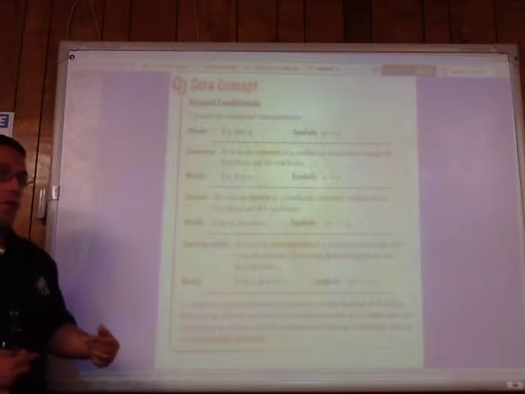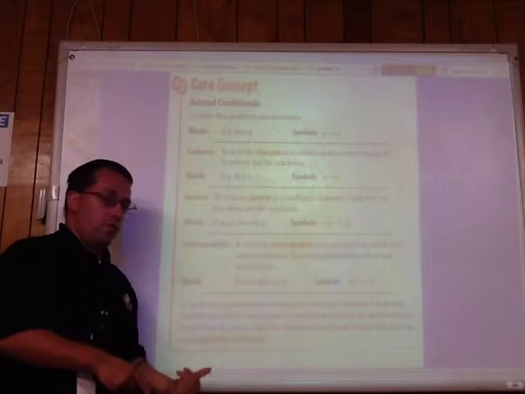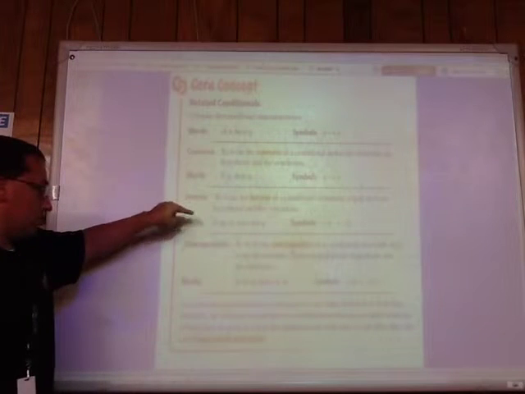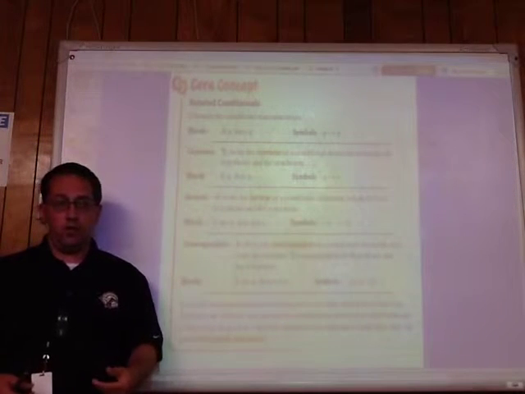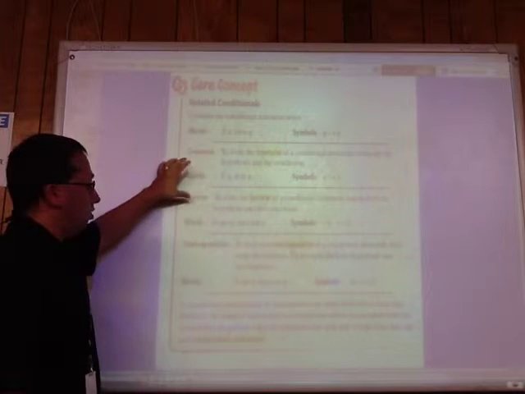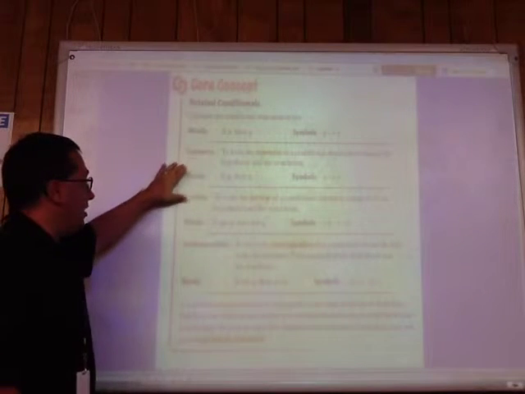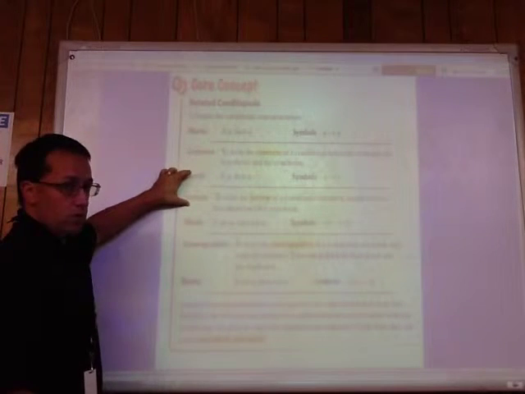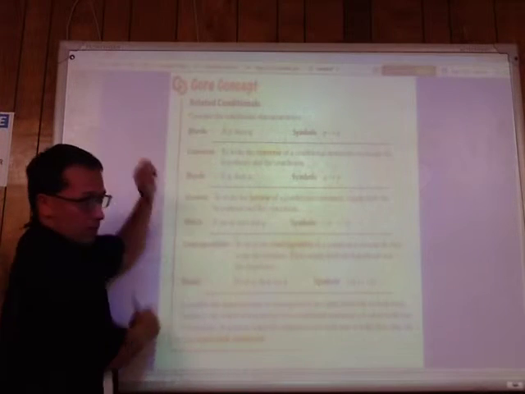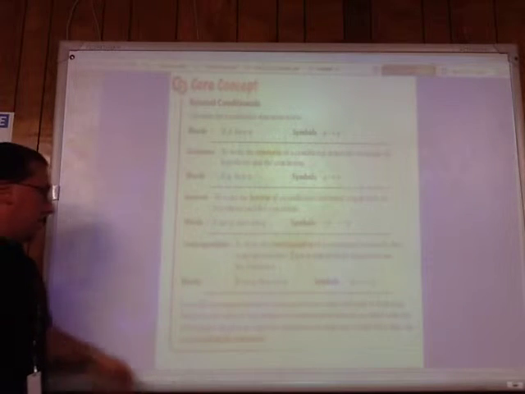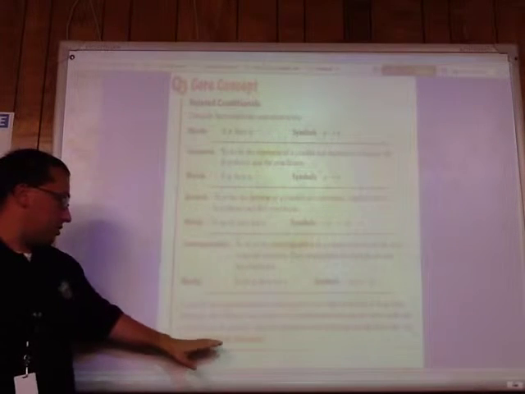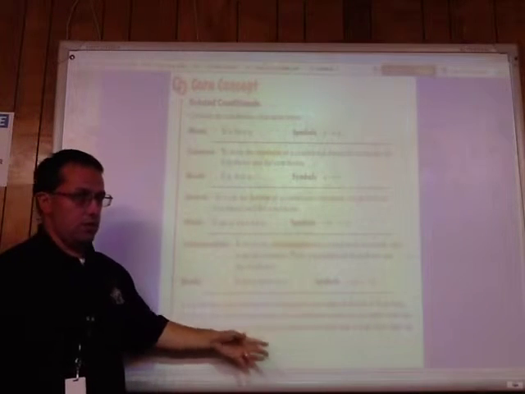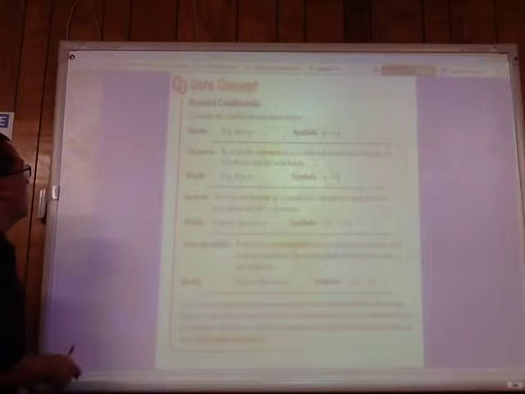Now the thing about all of these, the contrapositive and the conditional statement will always have the same truth value. That is, they will always be both true or both false every single time. The converse and the inverse will also always have the same truth value. They will always be both true or both false. Okay? Now, these could agree or disagree with the original statements, but these two will always have the same truth value. These two will always have the same truth value. All right? And if two statements have the same truth value, then we call them equivalent statements.